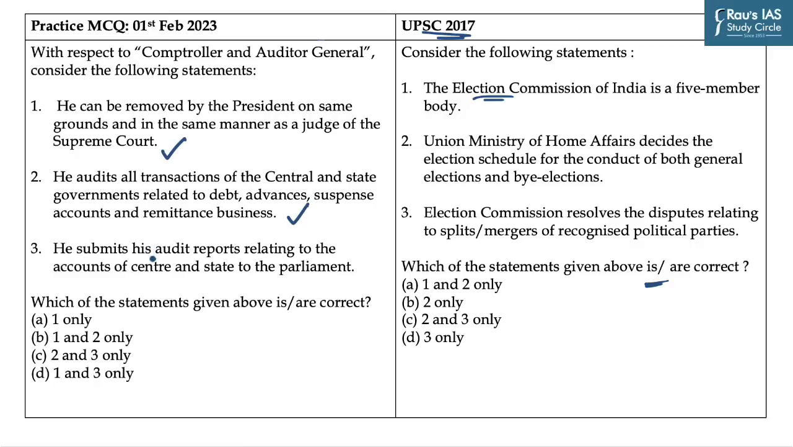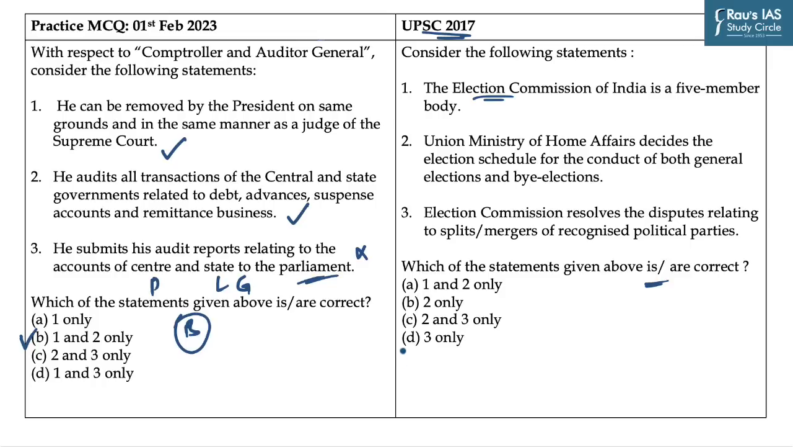The third statement says he submits his audit papers relating to accounts of center and state to Parliament. Now it is a tricky statement, and common sense says why the audit reports of state governments will be submitted to Parliament. It is an incorrect statement, as the audit reports of center are submitted to President, and for the state governments it is submitted to Governor. So it is an incorrect statement. The answer to this question is B, as only 1 and 2 are correct.